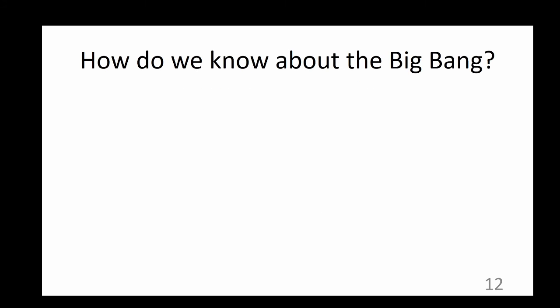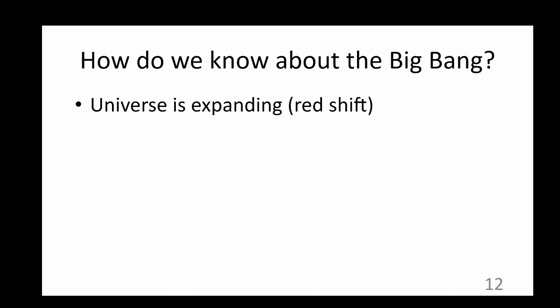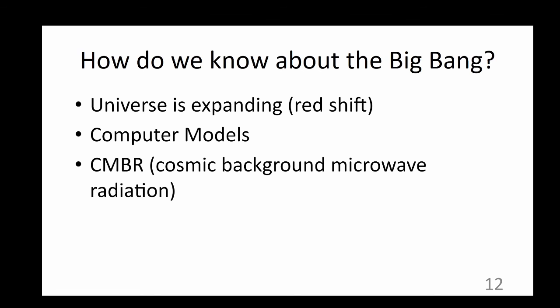What other evidence do we have for the Big Bang, though? Well, first, we can see that the universe is expanding from the redshift, but there is also evidence from computer models to support the Big Bang theory. And additionally, we can observe the cosmic background microwave radiation. This cosmic background microwave radiation is almost perfectly uniform. It comes from the early universe and is a faint glow of radiation from when the universe was hot, dense, and consisted of plasma of hydrogen nuclei and electromagnetic radiation.